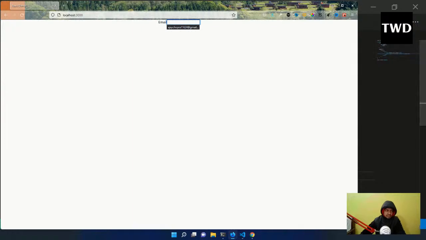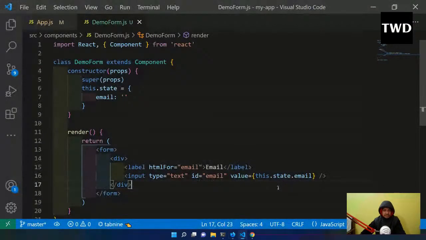Why is it not coming? Okay, and this is how we will do a React form. So the issue is that although I'm typing, and this dot state is also changing, as we have learned earlier, the value is this dot state. So in React, we have to give the value as this dot state.